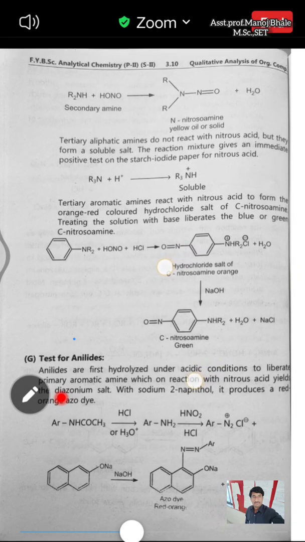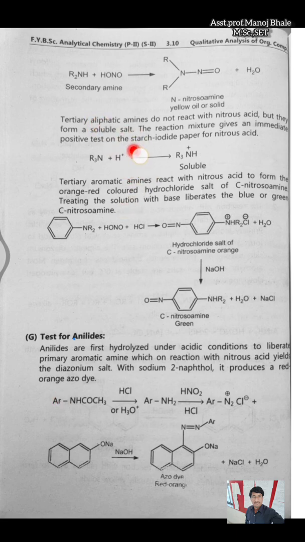Next, the secondary amine also reacts further with nitrous acid, forming a nitrosamine, which is a yellow oil or yellow solid observable there. In the case of a tertiary aliphatic amine reacting with nitrous acid, it forms a soluble salt, so this mixture gives a positive test with starch iodide paper with nitrous acid. Starch iodide paper will show a positive test. So with this we can easily distinguish primary, secondary and tertiary amine from the given mixture.